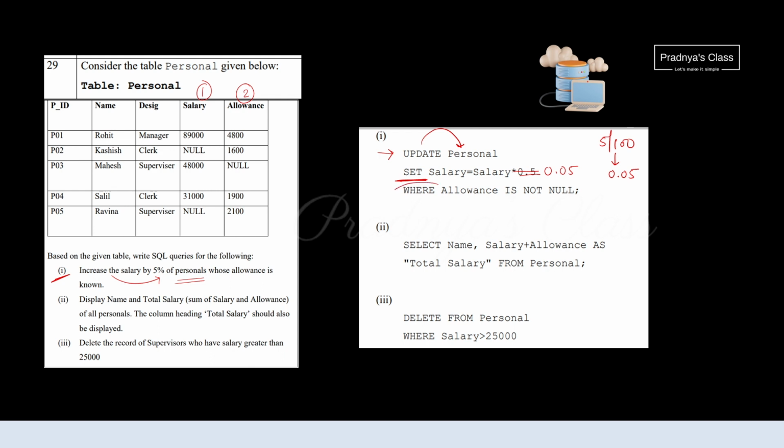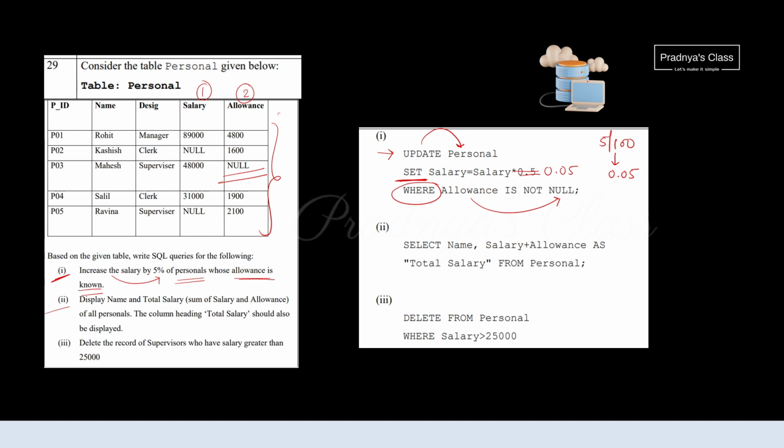It's time to apply the condition with the where clause. The condition is whose allowance is known. Look at the allowance column. Some entries are null. That should not be included. So we are writing allowance is not null.